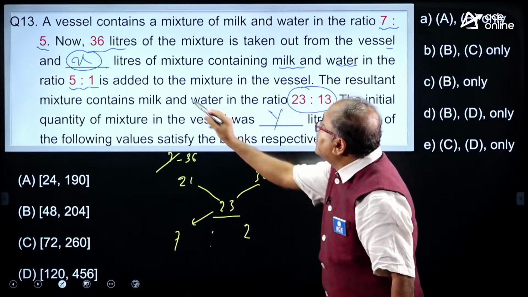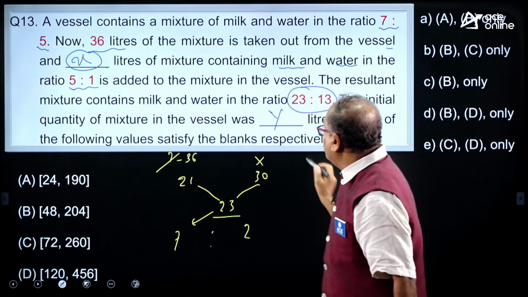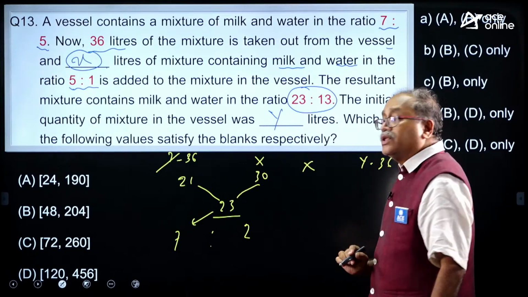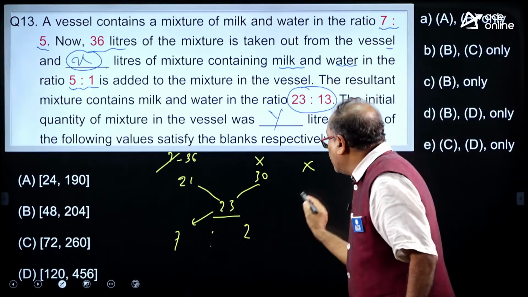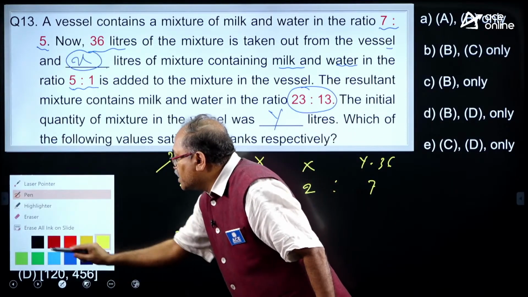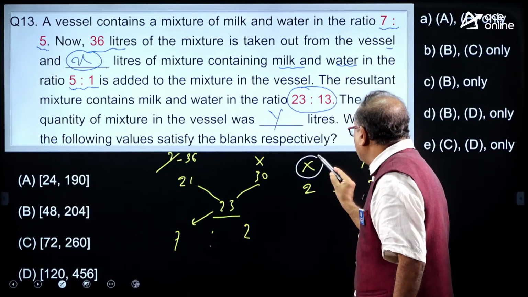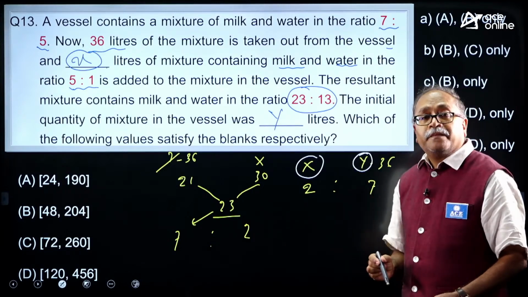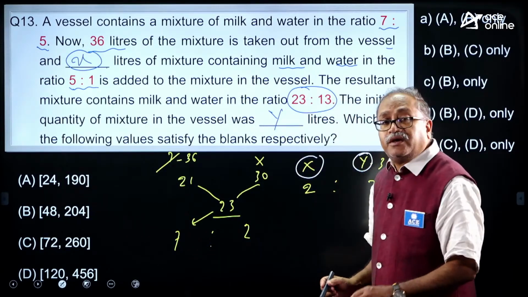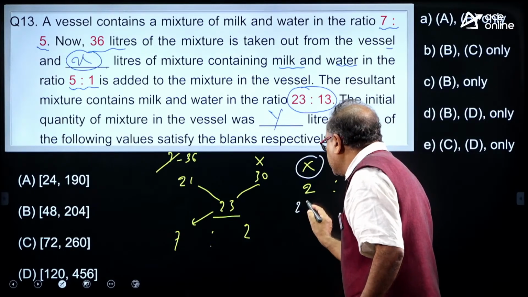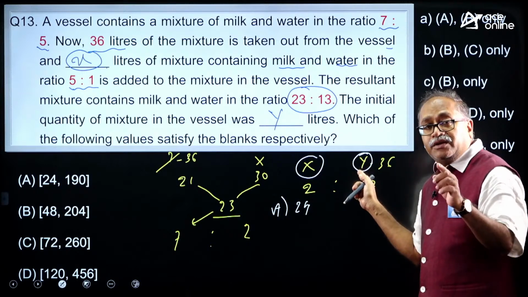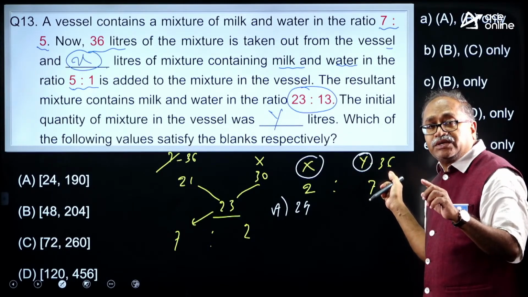So, here I need the x first, then comes y. So, x and y minus 36 should be in the ratio of 2:7. So, what values of x and y can satisfy this? Come on, from here onwards I will check the first one, 24 and 190. If this is 24, option A, and this is 190, then 190 minus 36 comes